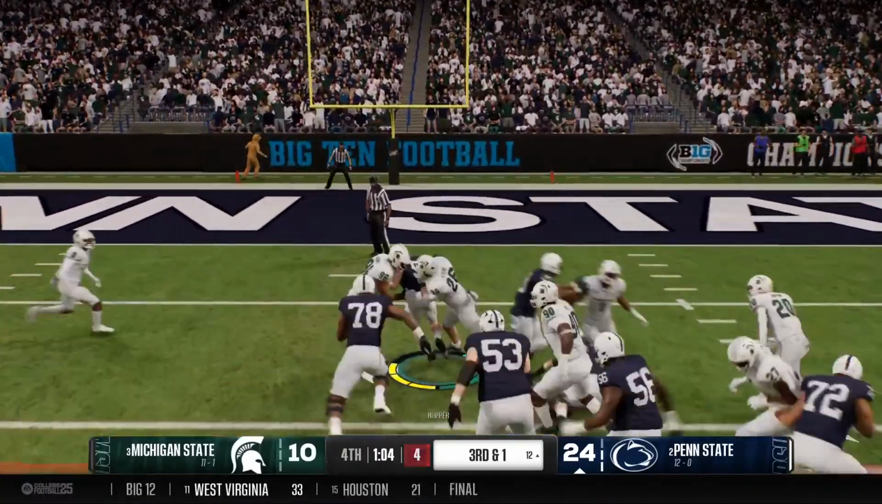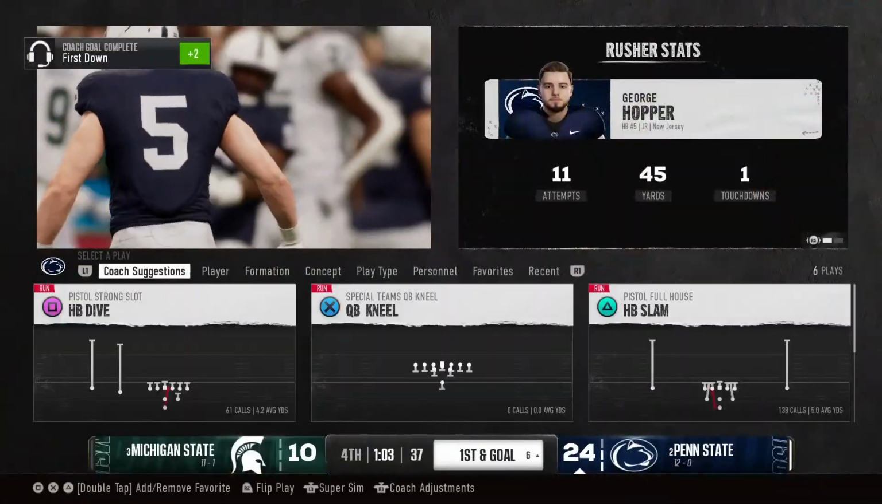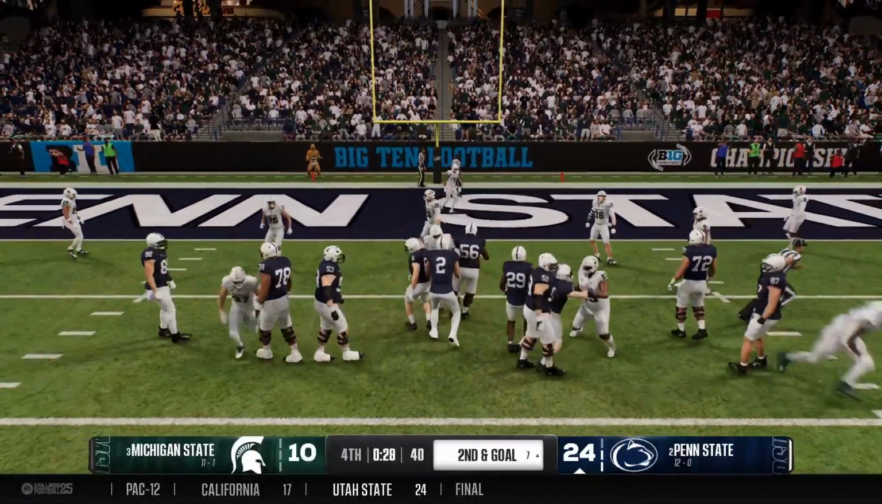On 3rd down, it's a handoff. He's brought down at the 6. The offense will have 1st and goal right there. So this one is tucked away. Time for victory formation.